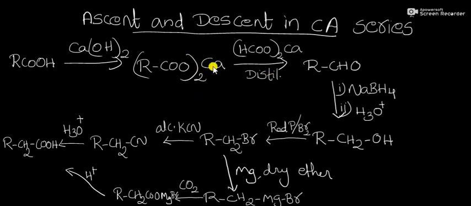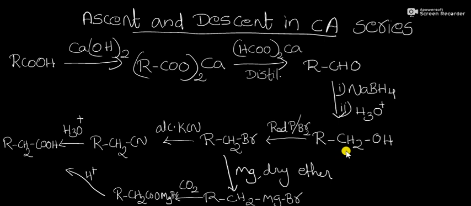The acid gets reduced into aldehyde. So we get RCHO. This is the structure of the aldehyde, which on reducing with sodium borohydride, we get the primary alcohol, that is RCH2OH.